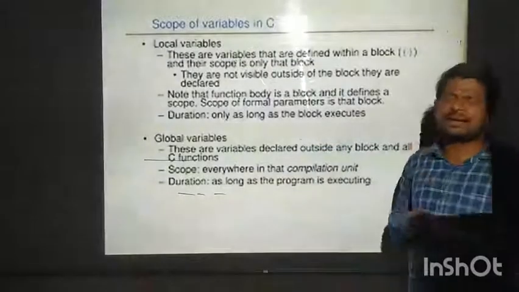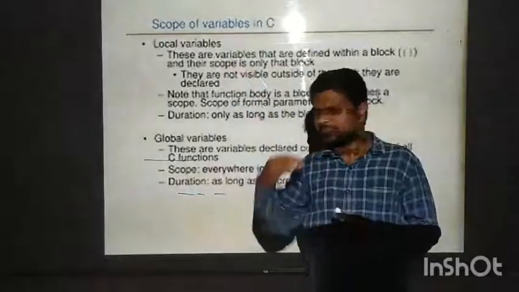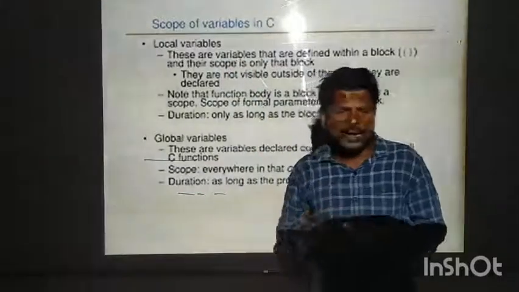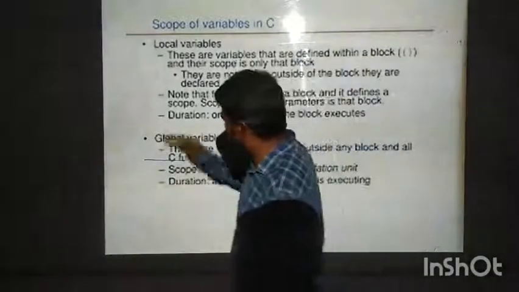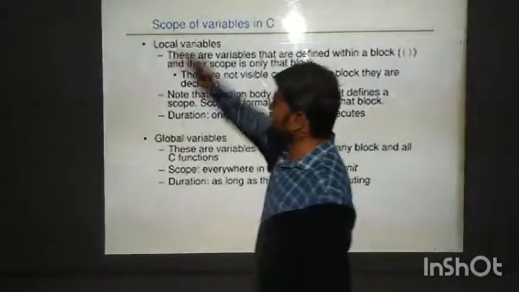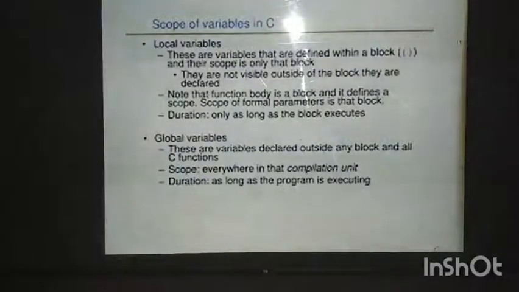A variable can be declared in two ways: local variables and global variables. Local variables are variables which are declared within a block, within a small block. These are variables that are defined within a block.